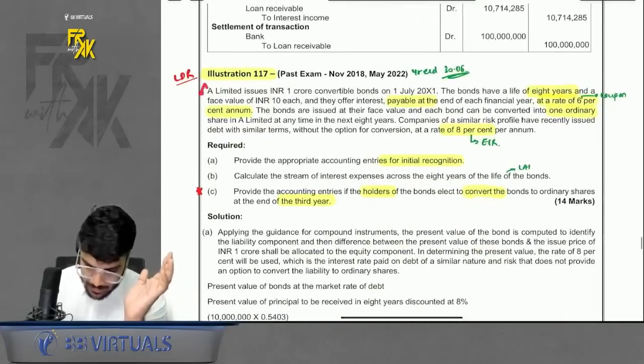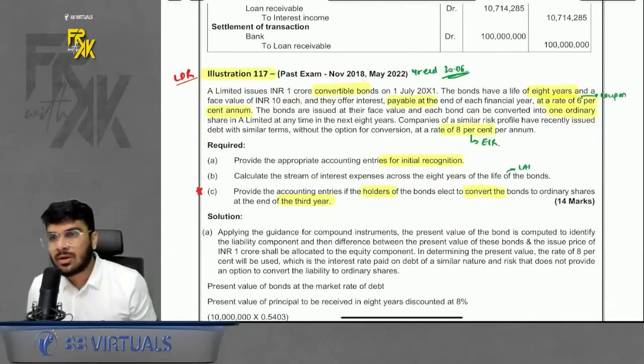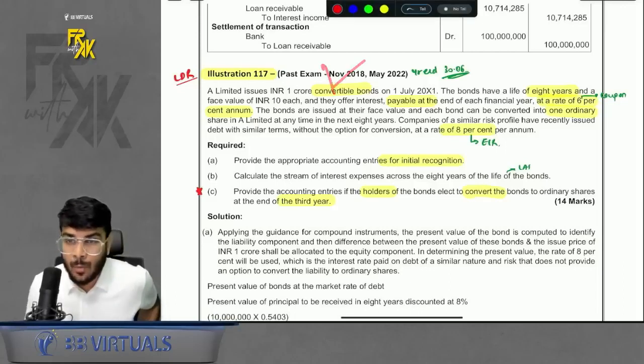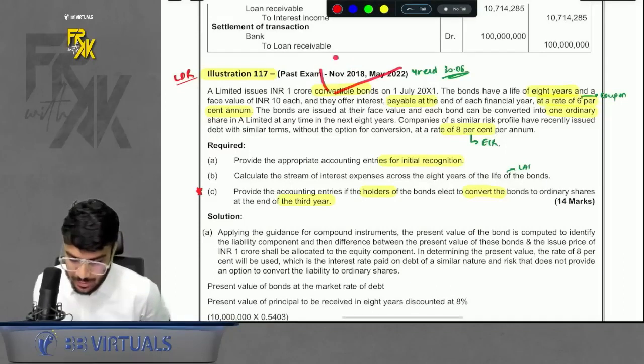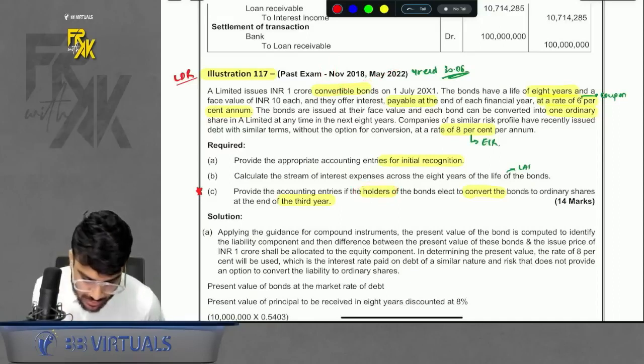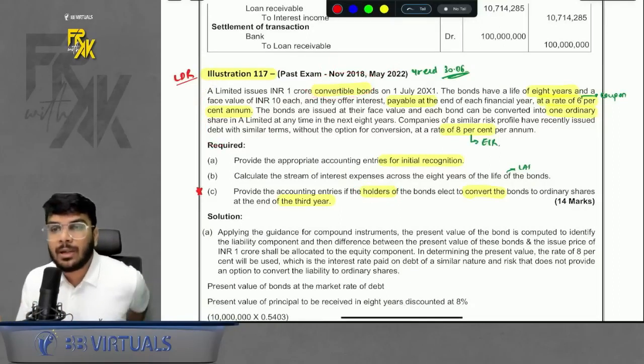What does it say? It says we have convertible bonds. But maximum students got confused because it is not mentioned whether it is compulsorily convertible or the conversion option is with the holder or with the issuer. Not mentioned anywhere. You know where it was mentioned? It was mentioned here in the C part that the holders have the option. Most students read this and were not able to interpret who has the conversion option.